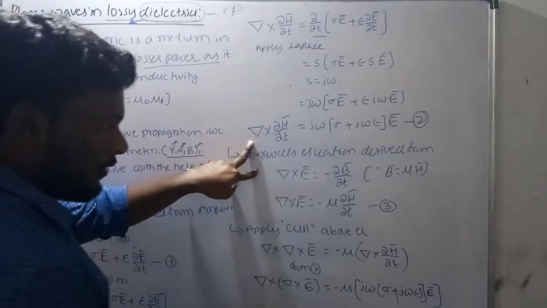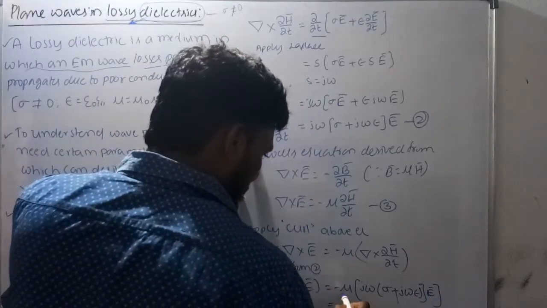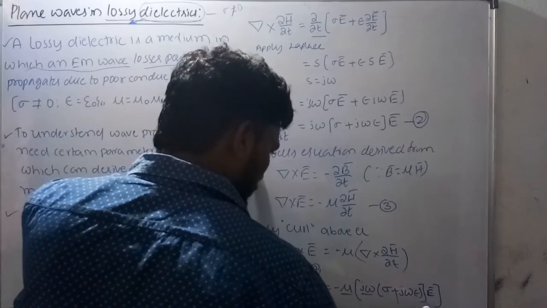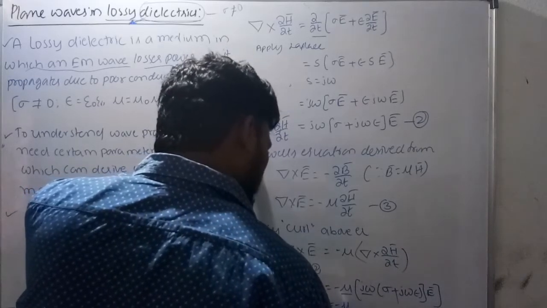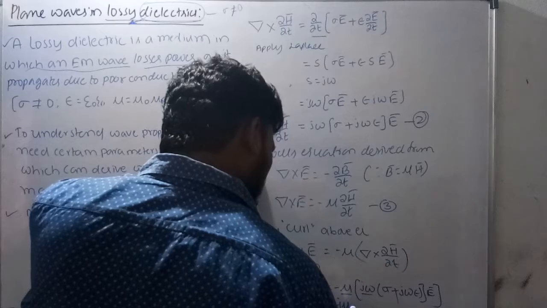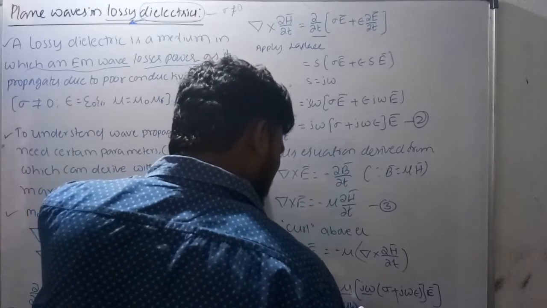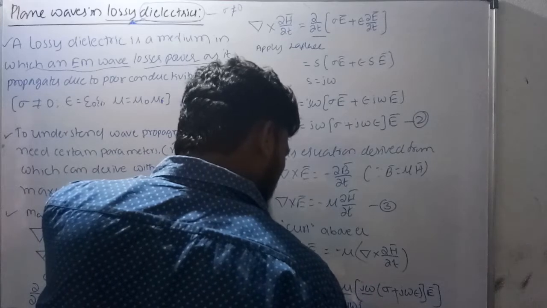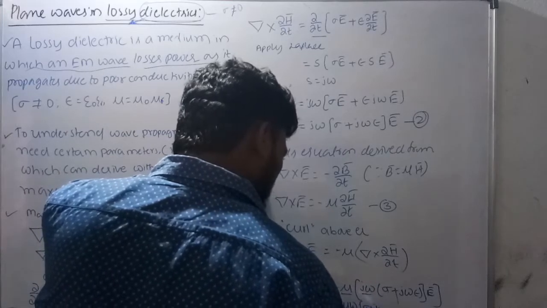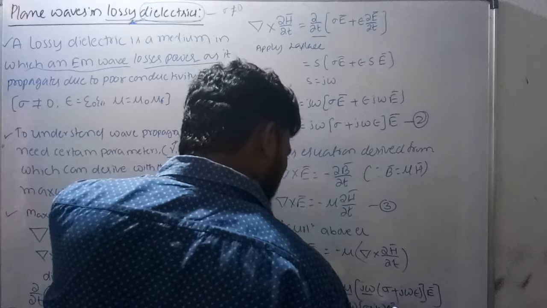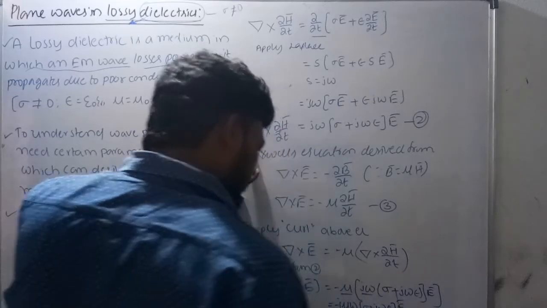Okay, finally, how can you express this expression? It is the product of mu j omega E. So I am rearranging my equation: j omega mu, sigma plus j omega epsilon E bar.